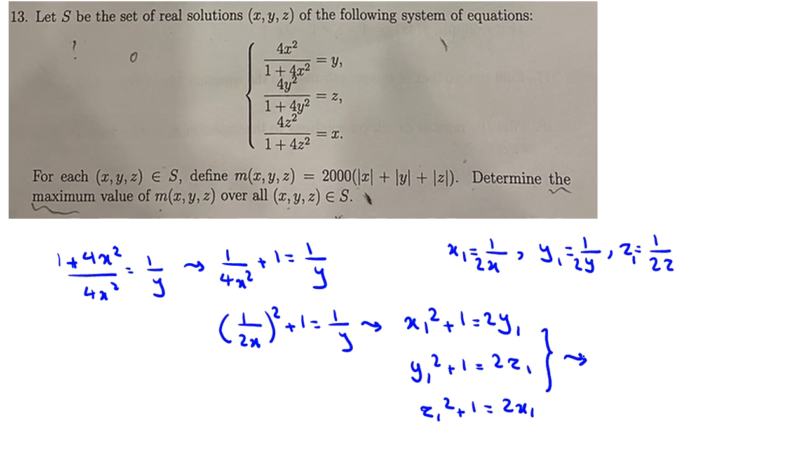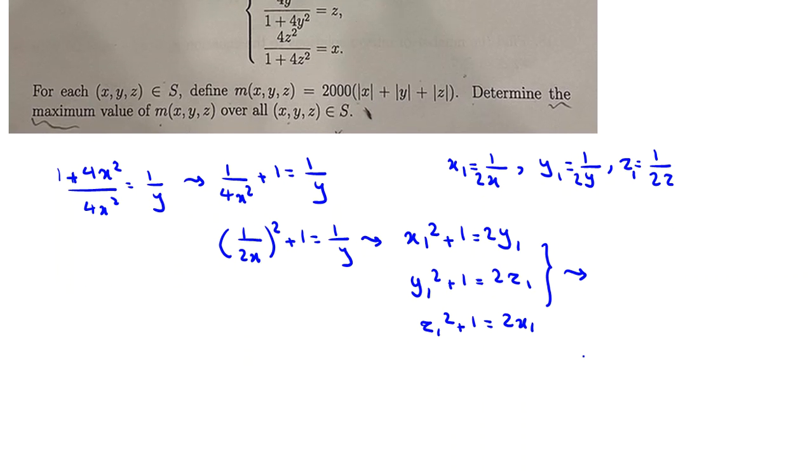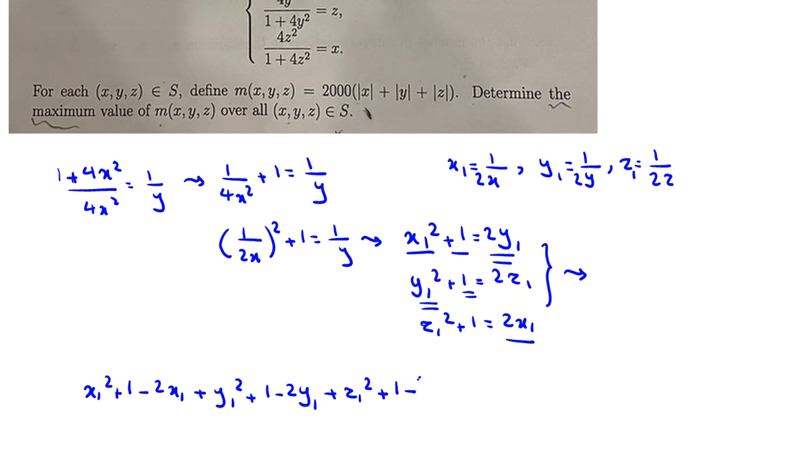If we add all these three equations and take everything to the left-hand side, it will be x1 squared plus 1 minus 2x1, plus y1 squared plus 1 minus 2y1, and the last three terms, z1 squared plus 1 minus 2z1, equal to 0.